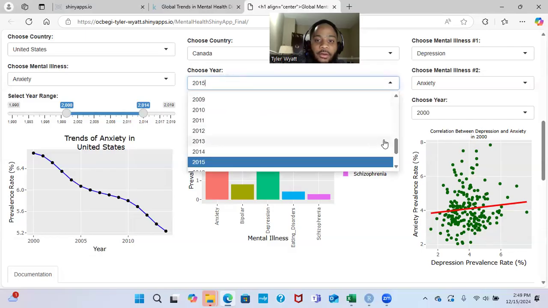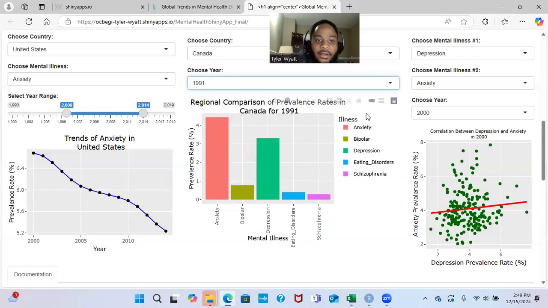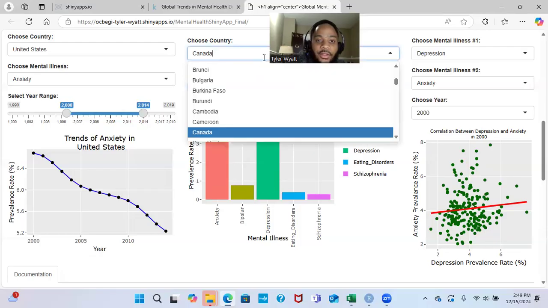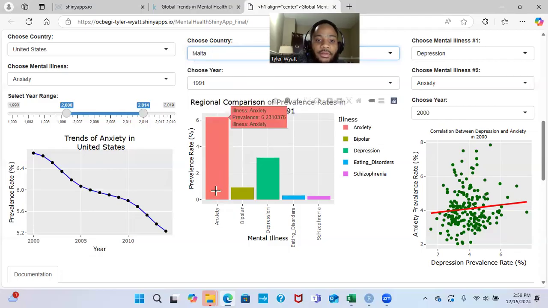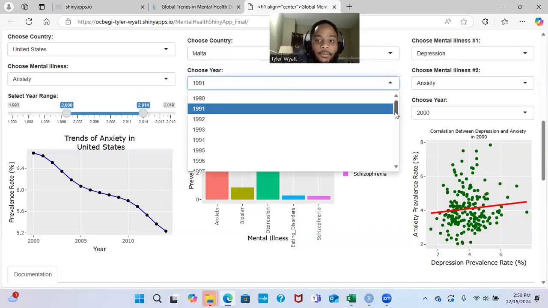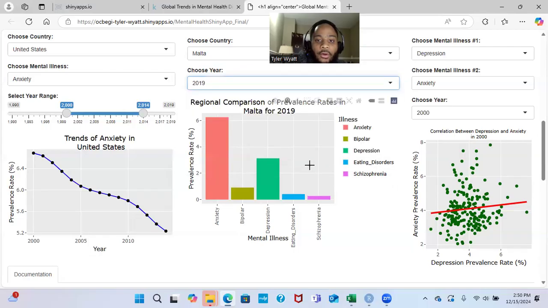And if you were to change the year going back in time to 1991, you will see that anxiety and depression remain most prevalent. And additionally, if we were to go to another country, such as Malta, you see here that anxiety and depression also remain the two highest or most prevalent mental disorders for that country in that specific year. And if you were to move forward to more current years, such as 2019, the high prevalence rates of anxiety and depression remain the same.